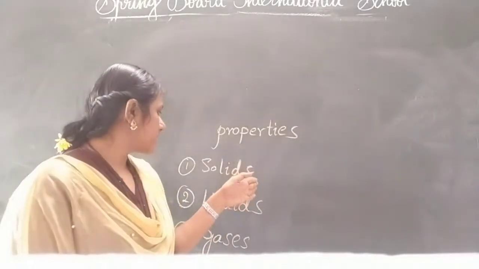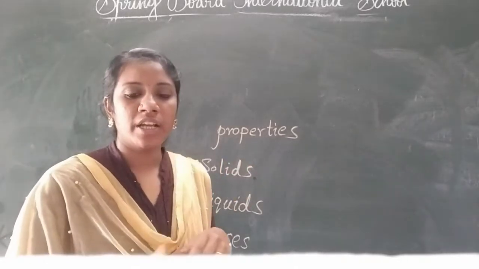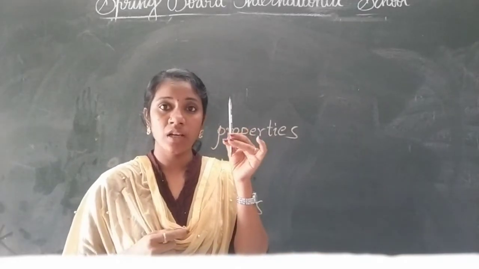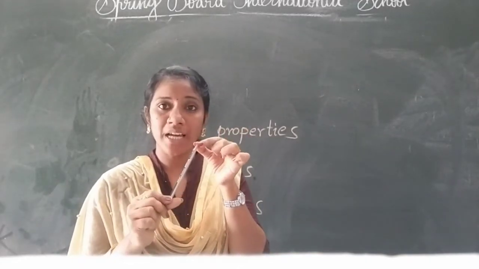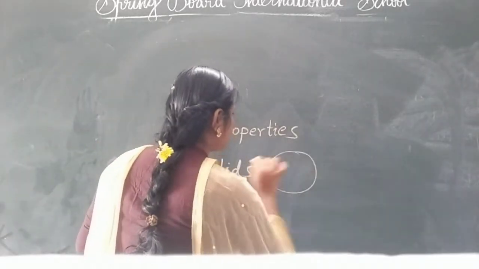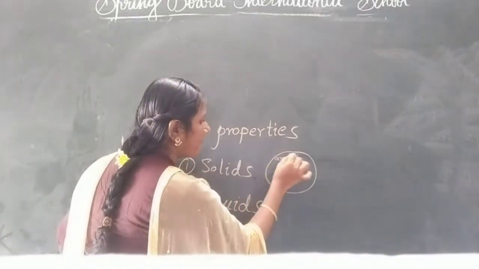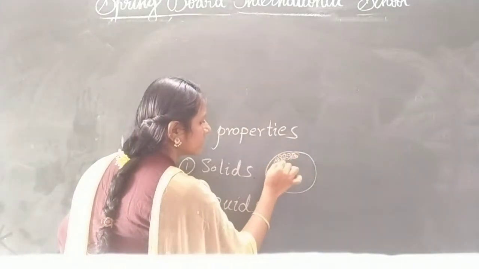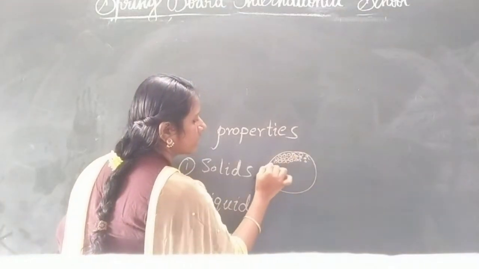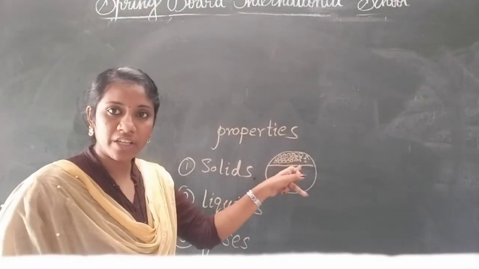Simply, we can describe solids. You know solids already, for example, a pencil. When we take the pencil, is it in a solid or liquid state? Solid, because in this pencil the particles are very close to each other. For example, see, when we are counting, these are the particles. Children, observe these, they are very close to each other. In solids the particles are very close.